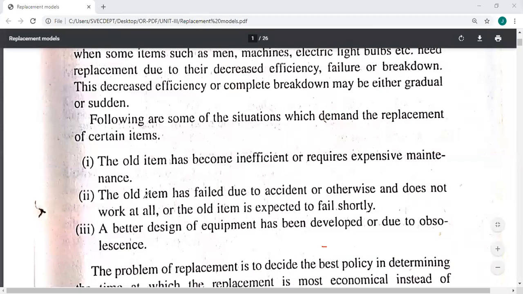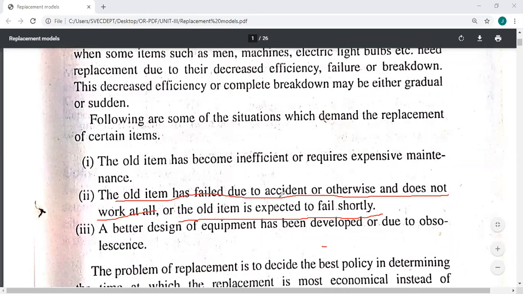Second one, the old item has failed due to accident or otherwise and does not work at all, or the old item is expected to fail shortly. This is another reason. For example, some items may fail on the second day itself when it is new; you bought it today, and tomorrow it fails. For example, an electric bulb. There is no guarantee for the life of the electric bulb, so whenever it fails, you have to replace it with a new one. That is one example.